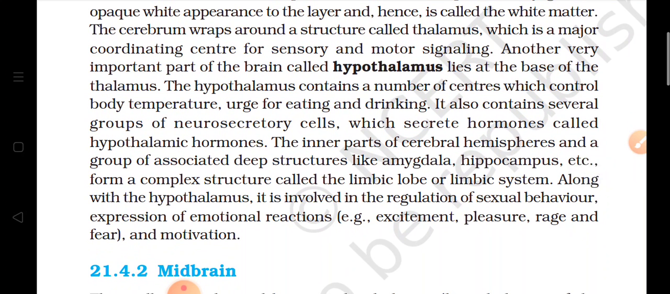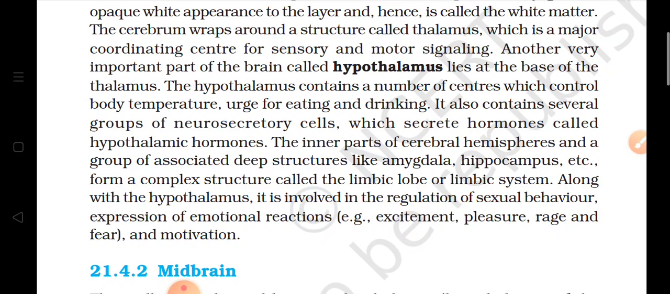So all these are controlled by the hypothalamus. Special neurosecretory cells are also present here, which secrete hormones, and as these hormones are secreted by the hypothalamus, they are known as hypothalamic hormones. Now inside the cerebral hemisphere, there is a group of associated deep structures called the hippocampus and amygdala, and these form the complex structure known as the limbic system.